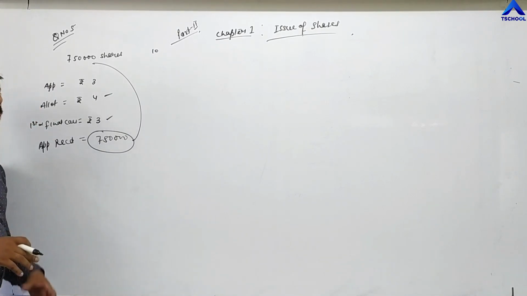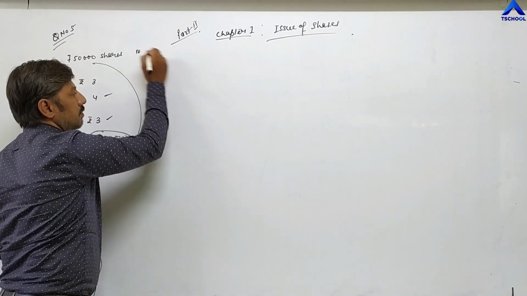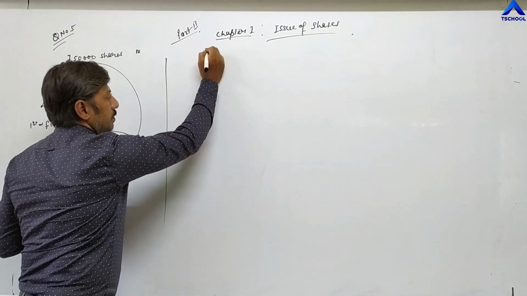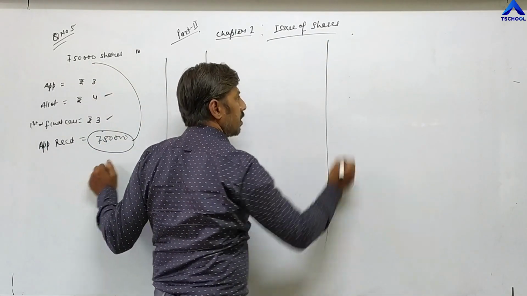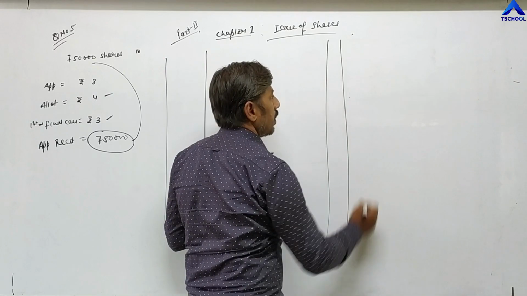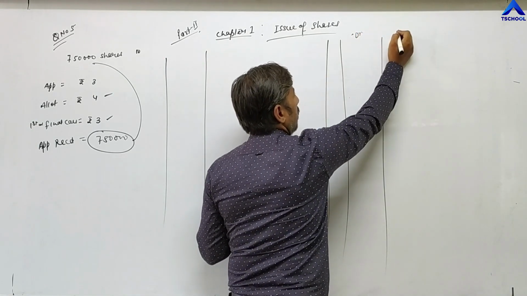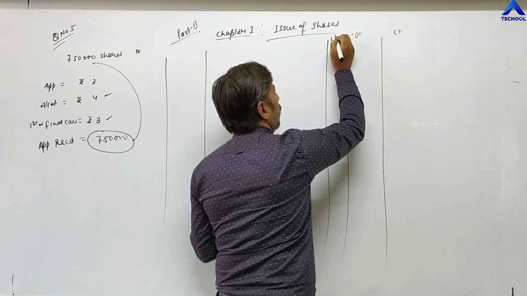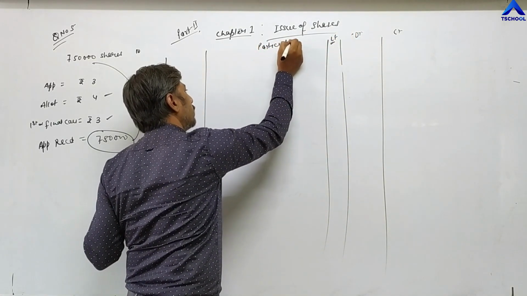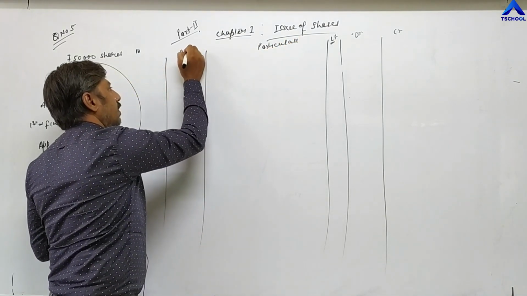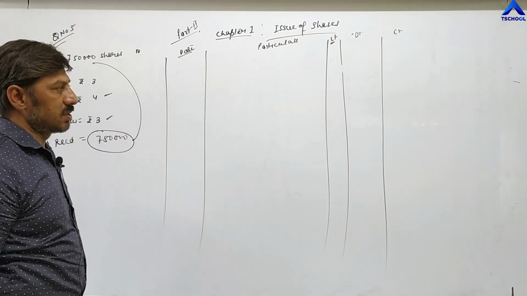The simple entry you have to pass. So in proper format you have to pass entries. Date, particulars, ledger folio, debit and credit. Here date: in the question date is not given, so you can write numbers 1, 2, 3 like this.